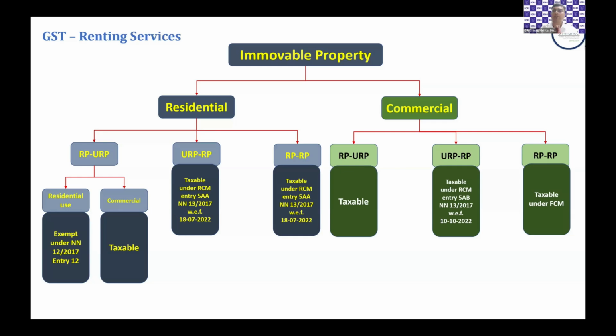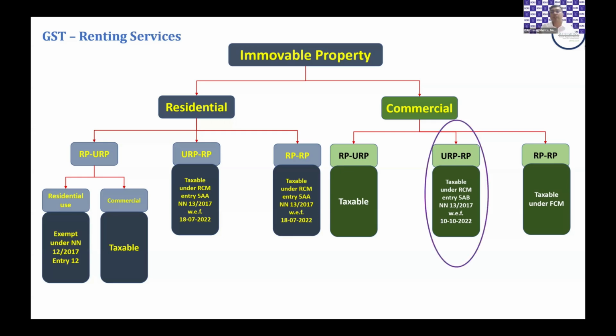Coming to immovable property which are commercial properties, where the owner is registered and the lessee, that's the occupant, is unregistered, it's a commercial property, and he will have to pay tax or collect tax under forward charge. Again, where both the lessor and lessee of the commercial property are registered, that's the third situation which you see on the extreme right of the screen, it will be taxable under forward charge.